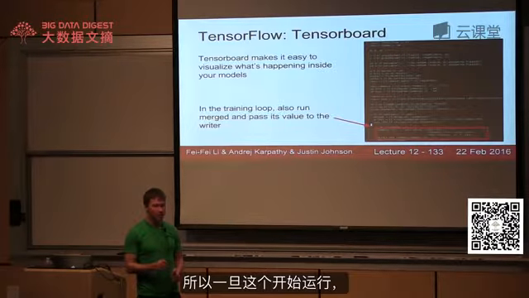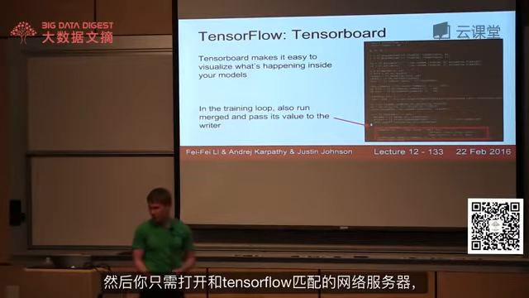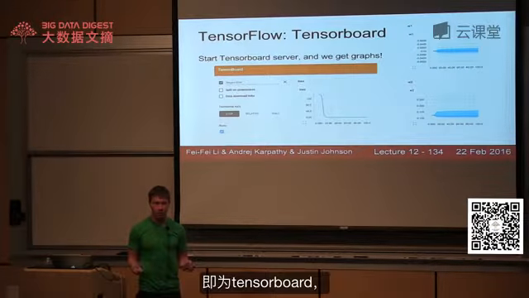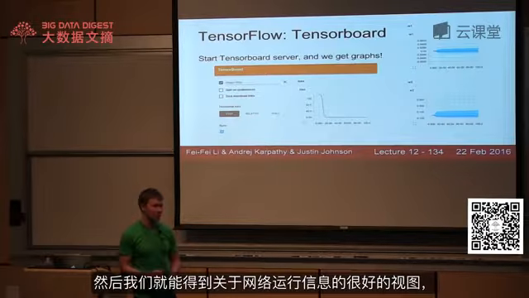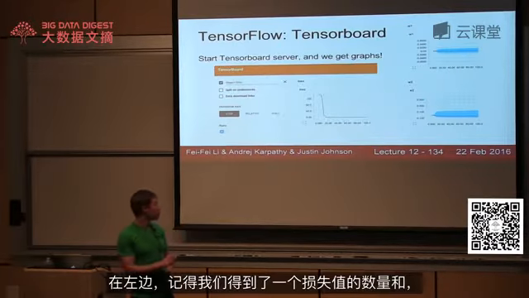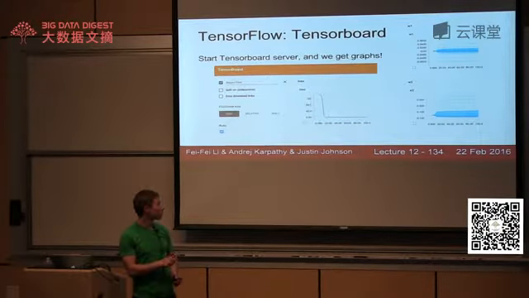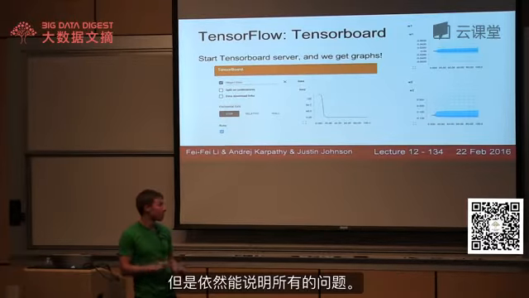So while this thing is running, it's constantly streaming all this information about what's going on in your network to disk. And then you just start up this web server that ships with TensorFlow called TensorBoard, and we get these beautiful visualizations about what's going on in your network. So here on the left, remember we were getting a scalar summary of the loss. This actually shows that loss was going down. I mean, it was a big network and a small data set, but that means everything is working.